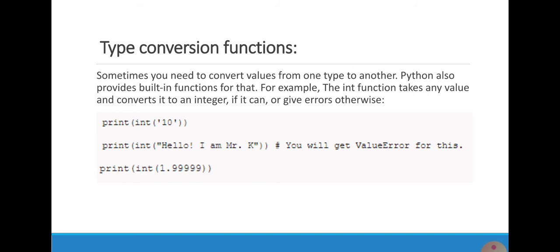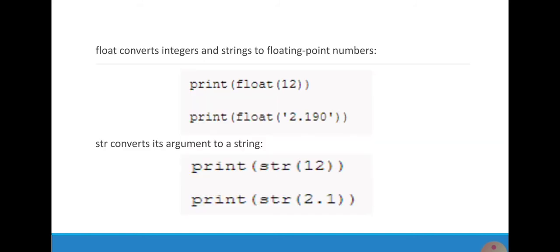Type conversion functions. Sometimes we need to convert values from one type to another. Python also provides built-in functions for that. For example, the int function takes any value and converts it to an integer. Example is given below. Float conversion and then string conversion.